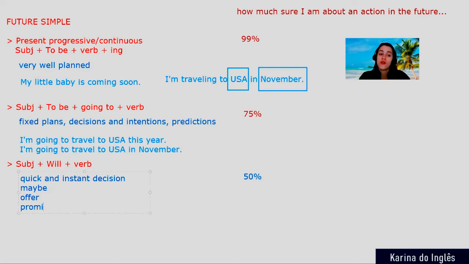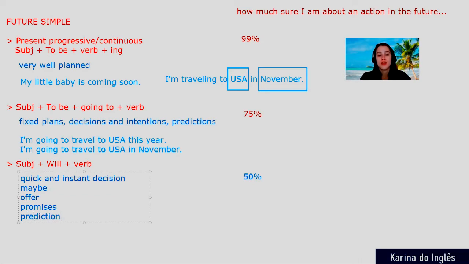We also use will for promises. For example, do you know that question, will you marry me? So this is kind of a promise. You are offering at the same time to marry the person and asking the person if they would like to marry you. And at the same time, you're promising something. And also you can use will for predictions too.